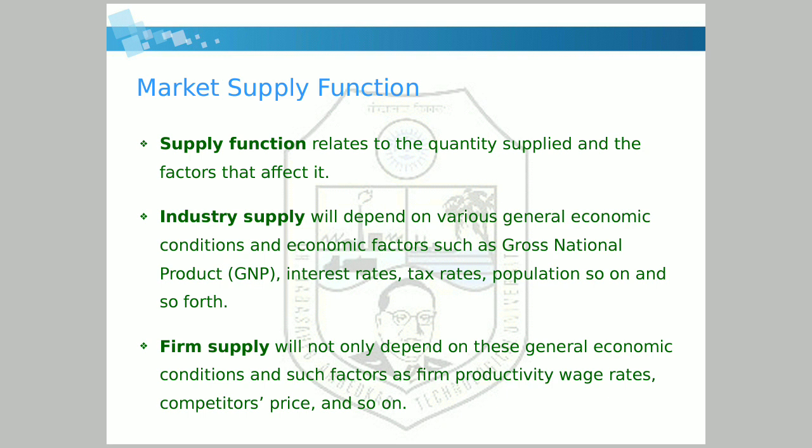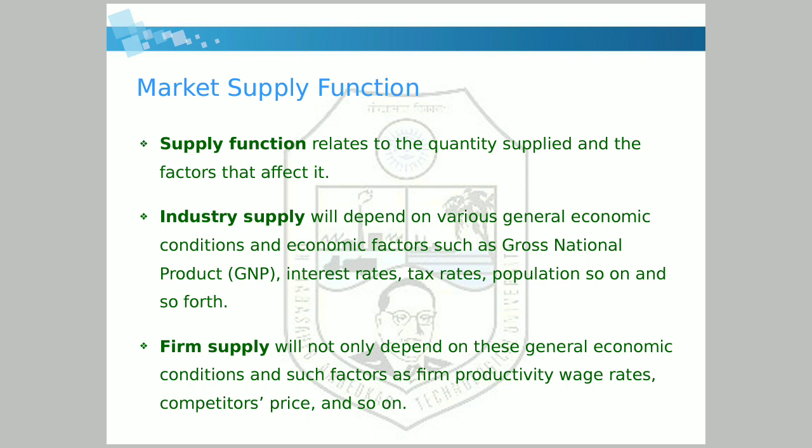Now, the market supply function. The market supply function relates the quantity supplied to the factors that affect it. Which factors affect supply? Price, technology, price of other goods, etc. Again, there are two supply functions, industry supply and firm supply. I have told you the difference between industry and firm. Industry supply will depend on general economic conditions and factors such as gross national product, interest rates, tax rates, population, and so on.